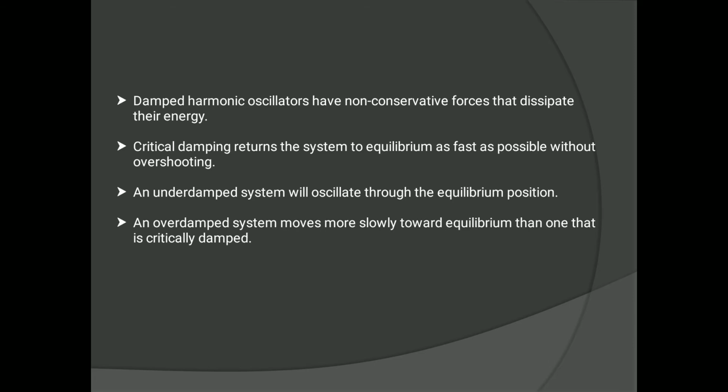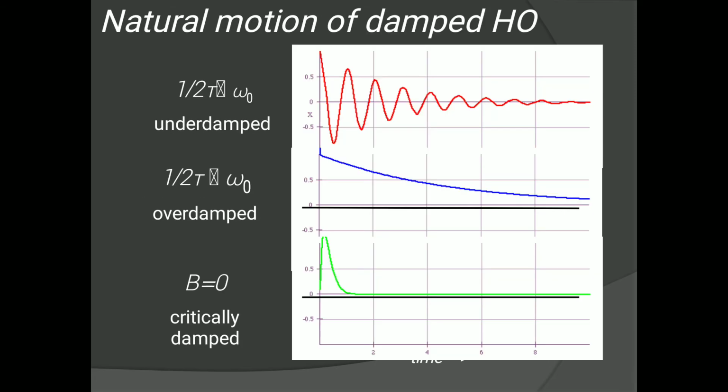We will see in the next slide what exactly these three types are. See here the three types: underdamping, overdamping, and critical damping. The difference between these three is, when the damping constant is b, it is so high that 1 upon 2t is less than omega 0.